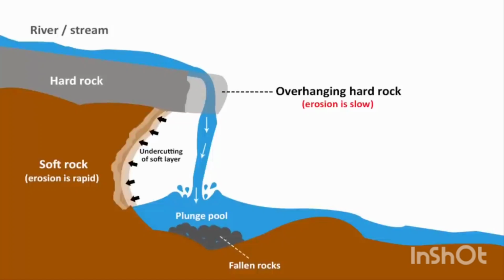Further, it begins to undercut the soft rock layer. As the undercutting continues, eventually the overhanging hard rock becomes unstable and collapses. As a result, the waterfall slowly retreats back to the remaining lip of the hard rock layer.